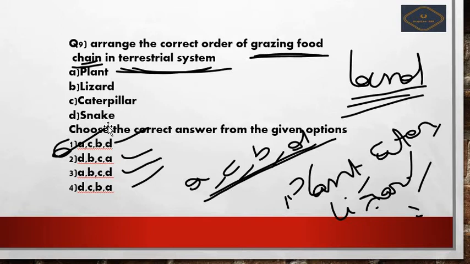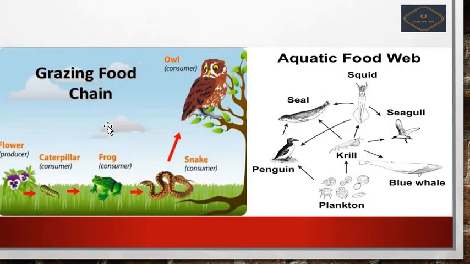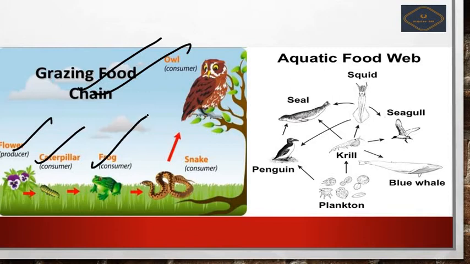Next we see the schematic diagram of this question. Here you can see the flowers, which are producers, eaten by the consumers, that is caterpillars, and caterpillars in turn are eaten by the consumers, that is frogs, and frogs are eaten by the consumers, that is snakes, and snakes can be eaten by the consumers, that is owl. Okay, this is the transformation.